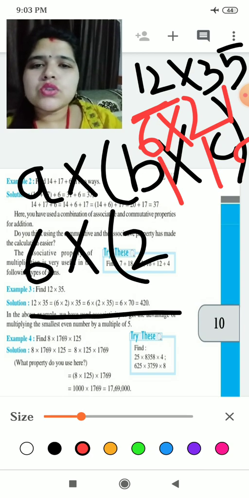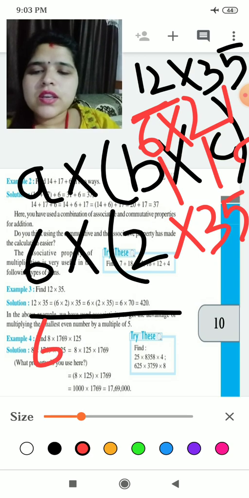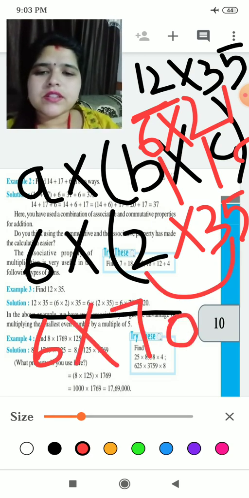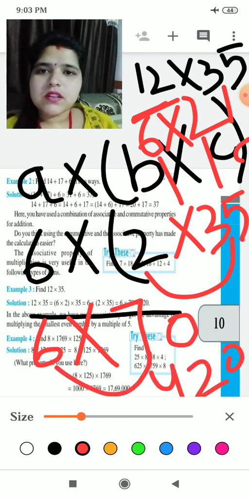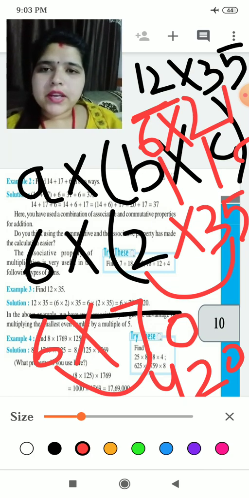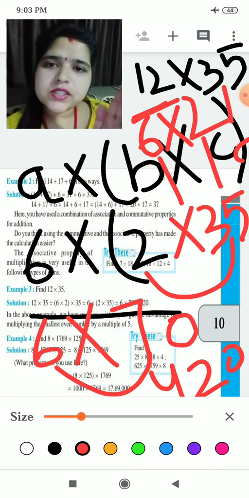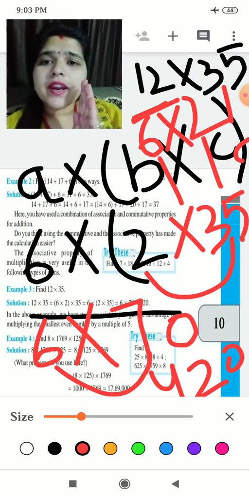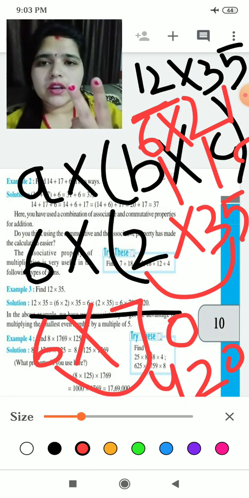It is 2 multiplied 35, which is 70. Now do 7 6s are 42 and 0 will come as it is. Same way, by doing right hand side of associative law for multiplication or left hand side of associative law of multiplication, we get the same answer. 420 here also, 420 here also.